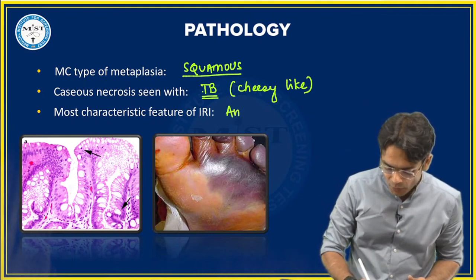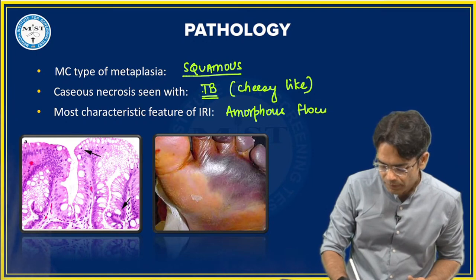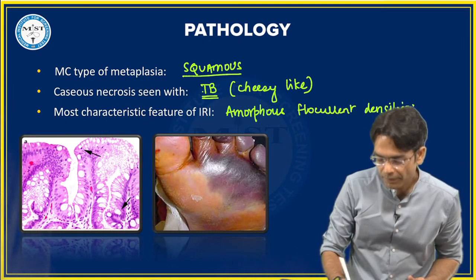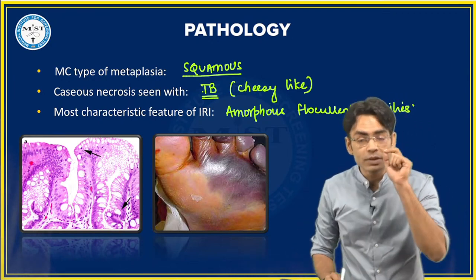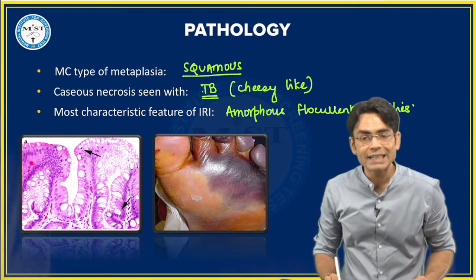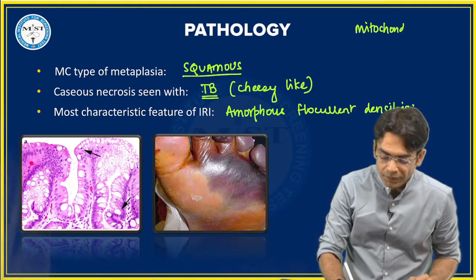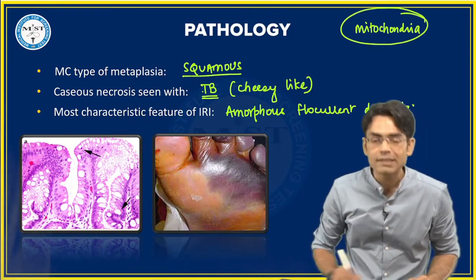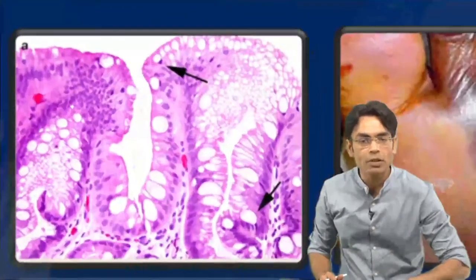It is your amorphous, flocculent densities. Amorphous flocculent densities. Now always remember the organelle where you will find these, that's going to be your mitochondria. So if they ask you what is the organelle where you find these, that's going to be your mitochondria. Now coming to these images.